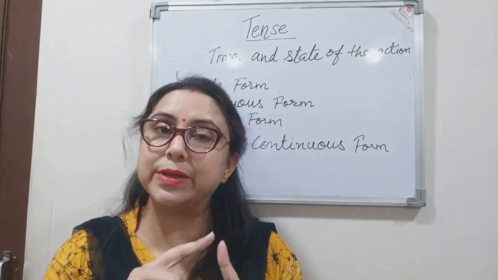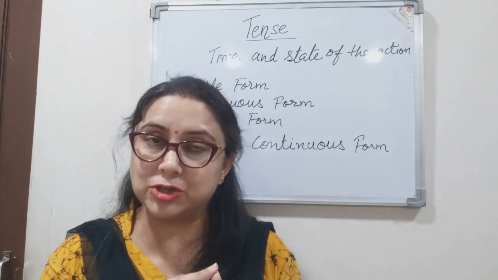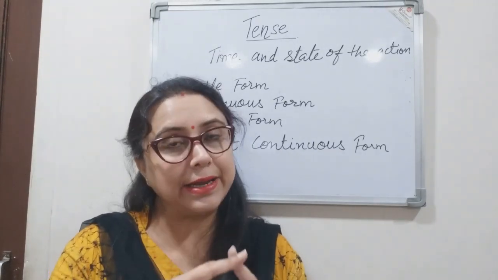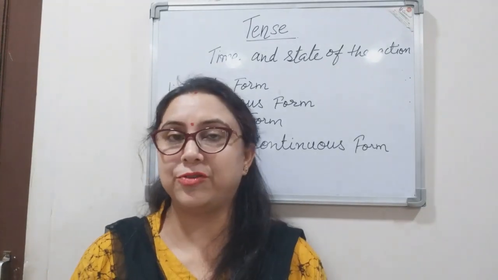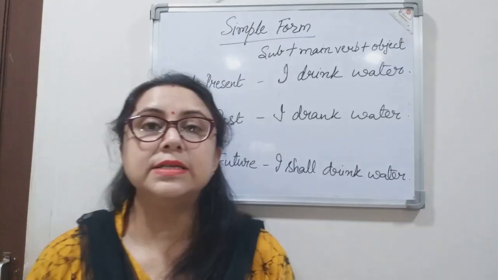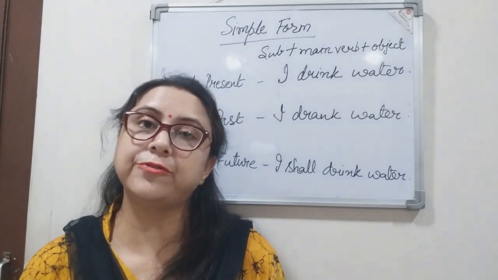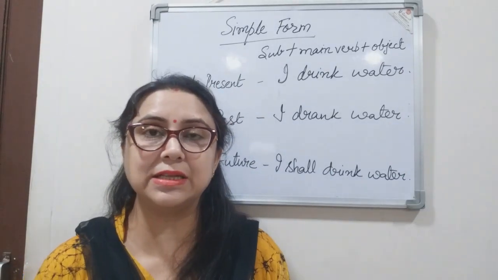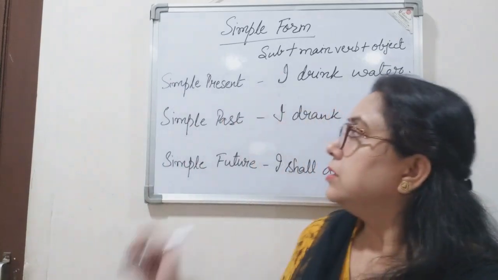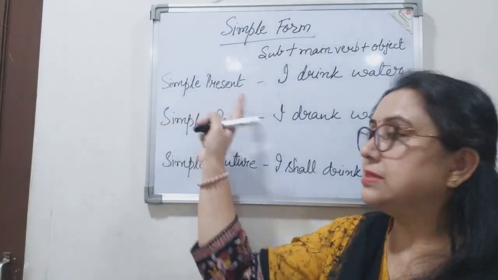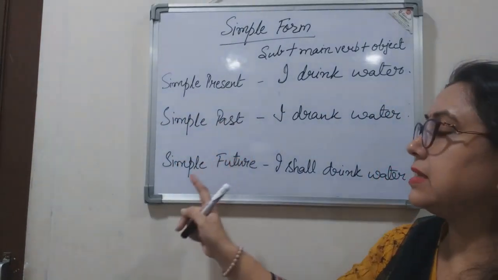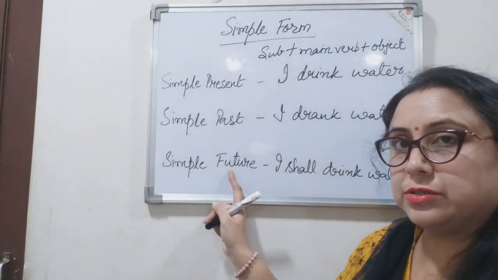First of all, we will be learning the structure of the sentences, and after that, we will be talking about the usage of these forms, right? Starting with the first form of tense, that is the simple form. So what are the 3 simple forms? Simple present, simple past and simple future, right?